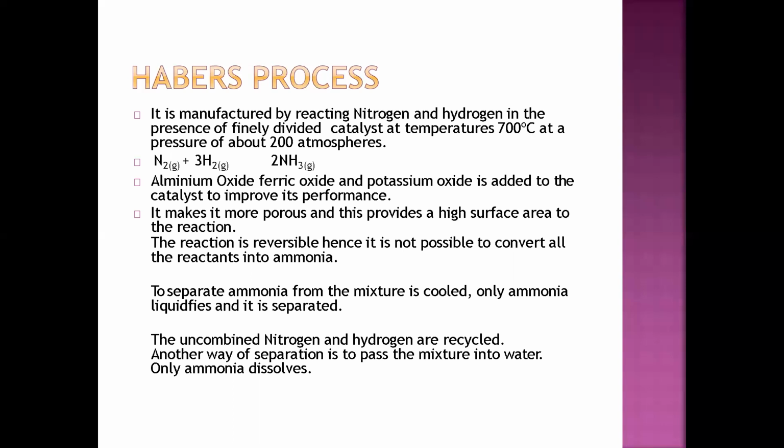Okay, it makes it more porous, and this produces a high surface area for the reaction. This is the function of a catalyst, that the catalyst makes your reaction more porous, and you will get more surface area of your reactant so that it can react with the other reactant and form product. So the reaction is reversible, hence it is not possible to convert all the reactant into ammonia. So this reaction is reversible.